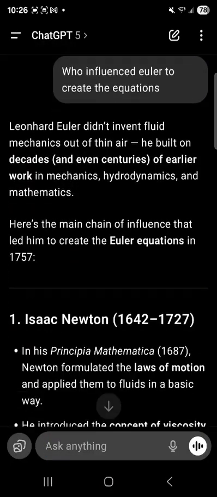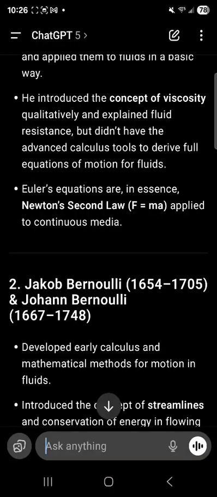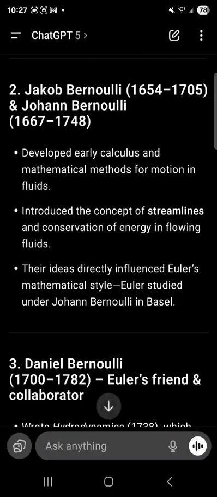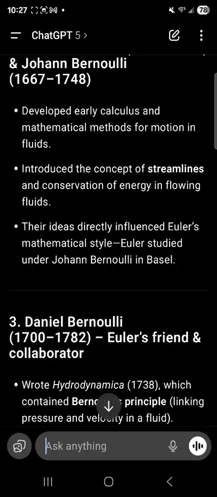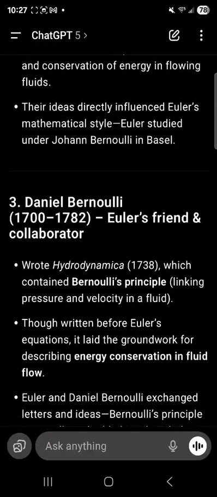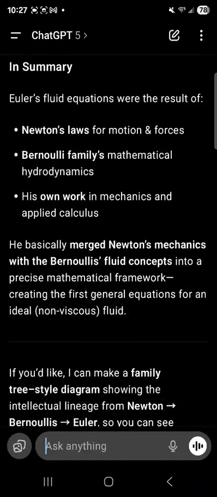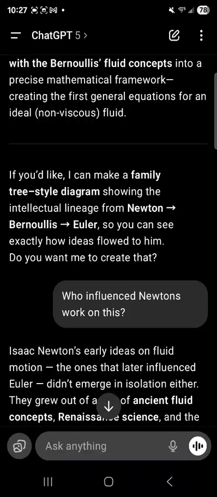Okay, well, Newton, of course, is involved, right? Newton and Bernoulli. Bernoulli was Euler's teacher. This was Bernoulli and his brother, by the way. But Johann Bernoulli was Euler's teacher. And Johann Bernoulli was the father of Daniel Bernoulli, who came up with Bernoulli's principle. Now you begin to see, okay, this is interesting. Euler's friend and collaborator is Daniel. Daniel actually helped Euler with relocating to Russia, which is another day's story. Okay, and then we keep going. We see some different people. Okay, interesting. Then we ask, who influenced Newton on this?